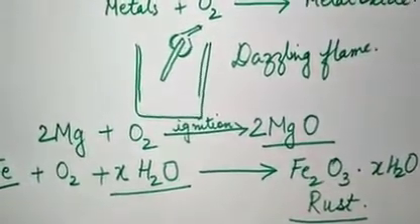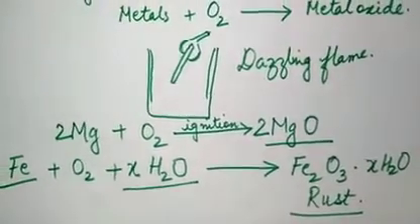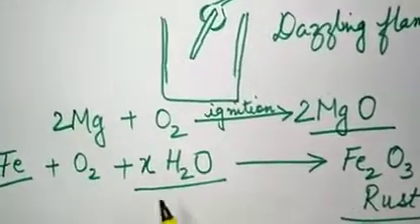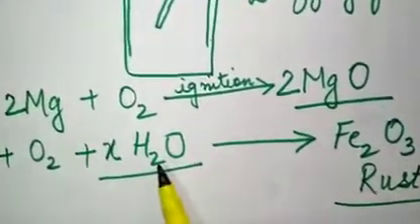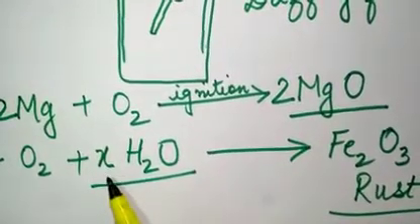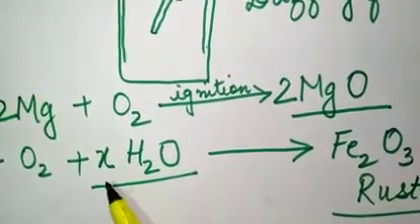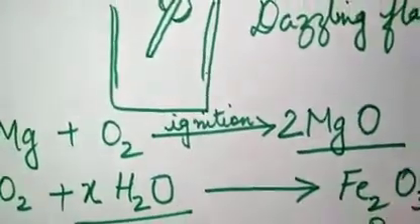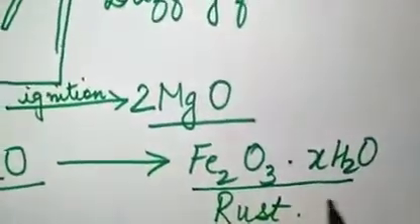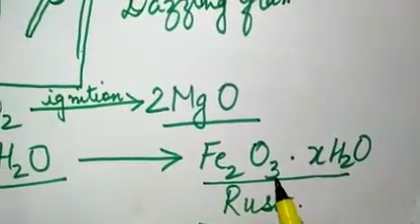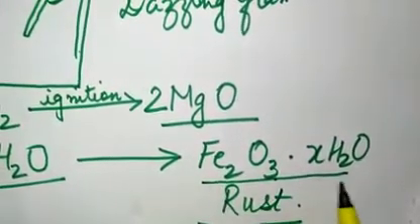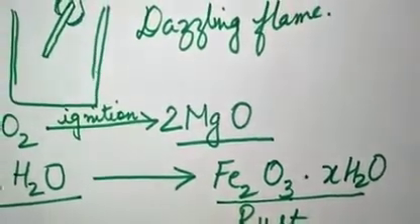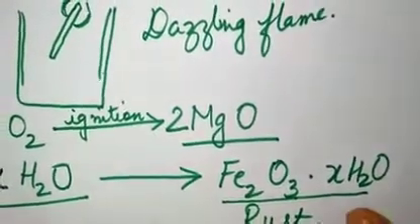Iron articles get rusted after some time because of the reaction of iron with oxygen and with X molecules of water. We have written X here because X can be 10, X can be 100, it can be any number of molecules, that's why XH2O, and this is the formula of rust. This is known as ferric oxide, Fe2O3 dot XH2O. This is rust, which is of reddish brown color. The iron becomes reddish brown in color.